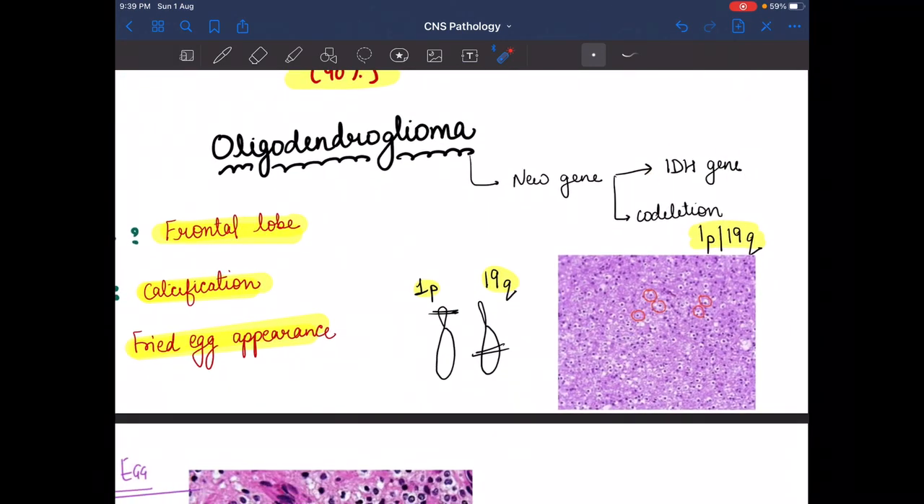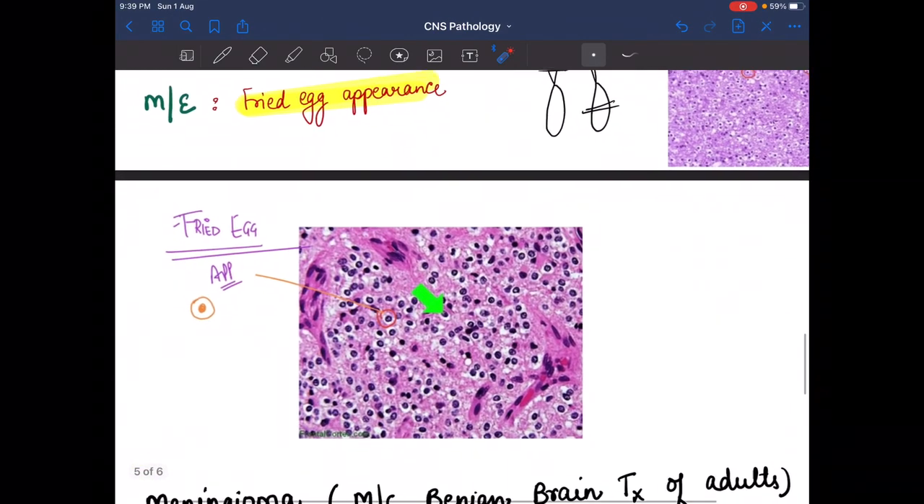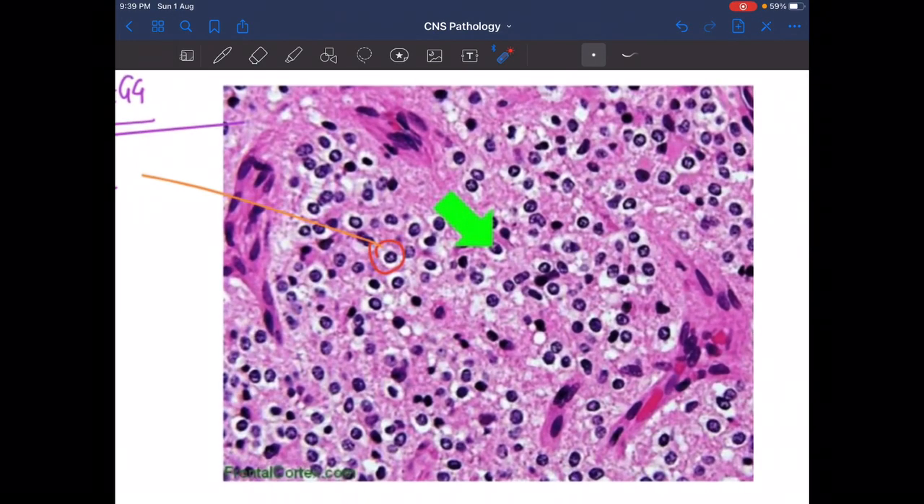This is oligodendroglioma, also with the IDH gene, but here co-deletion is also seen, and the co-deletion is of 1p and 19q. P for the short arm of chromosome number 1 deletion, and on the long arm of chromosome 19 deletion is there. 1p 19q is seen in oligodendroglioma. Well, in glioblastoma there is no co-deletion, there only the IDH gene, that is mutant or wild type.